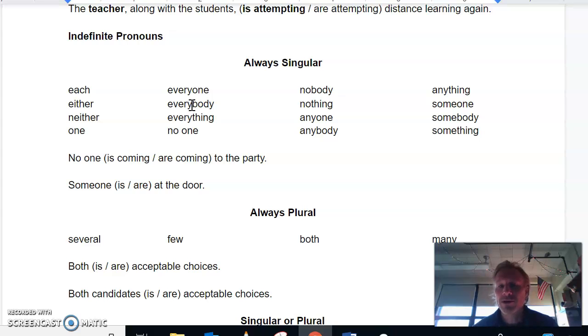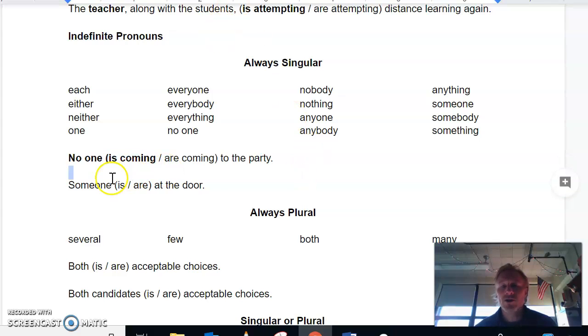Everybody! That's just a bonus if you're watching these videos. Nobody, something, etc. And you can see here, all of these words, all 16 of these, will always be singular. So I didn't make it too difficult for you to figure out the subject of this sentence, but no one, always going to be singular. You're not going to say no one are coming to the party. Okay, if you do, that's why no one's coming to your party. It's no one is coming to the party.